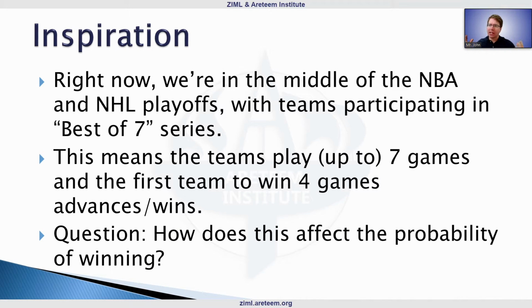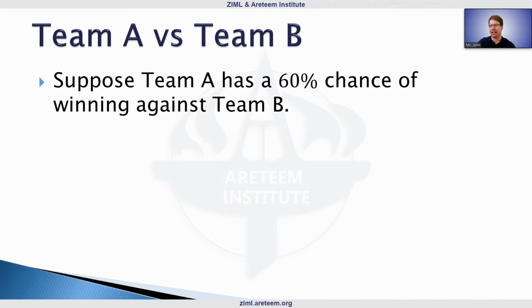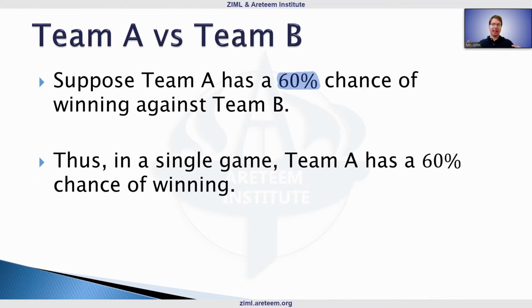So our big question of the day is, how does this affect the probability of winning? Let's start to explore this and look at a couple of examples. We're going to be dealing with 2 teams, Team A and Team B. For now, at least, we're going to assume Team A has a 60% chance of winning against Team B. This means if they play one single one-and-done game, Team A has a 60% chance of advancing.